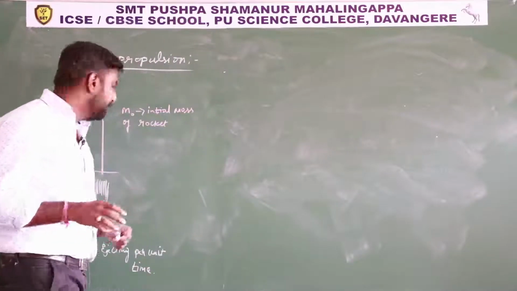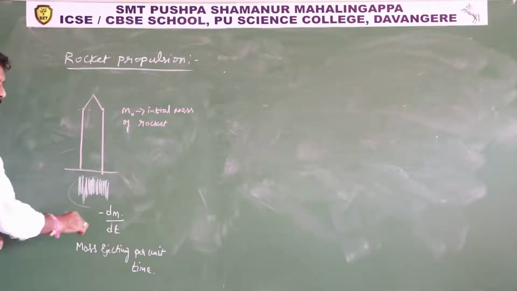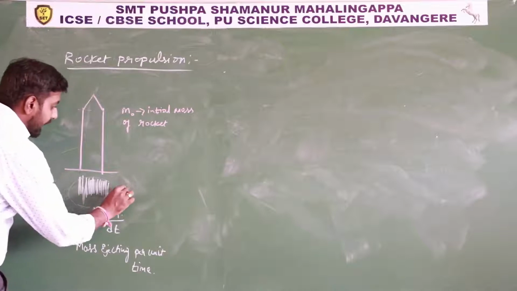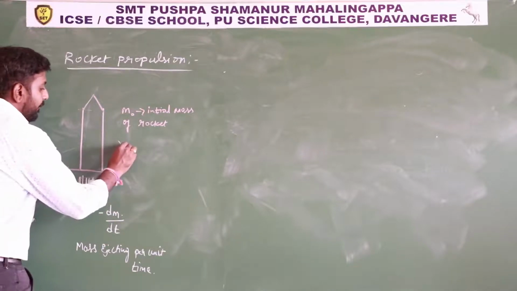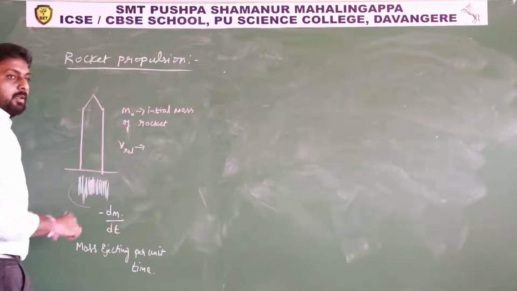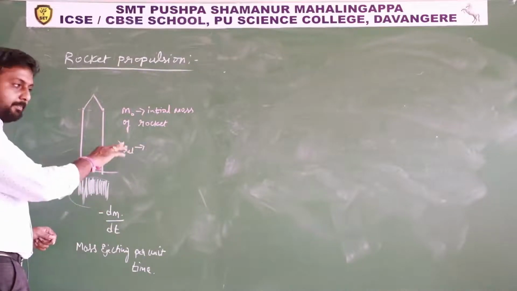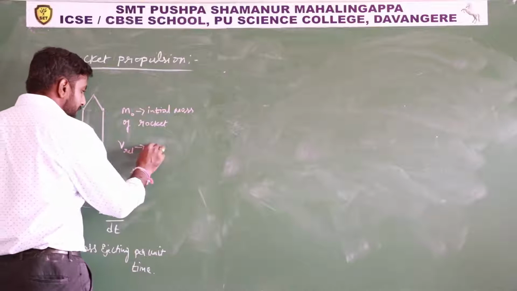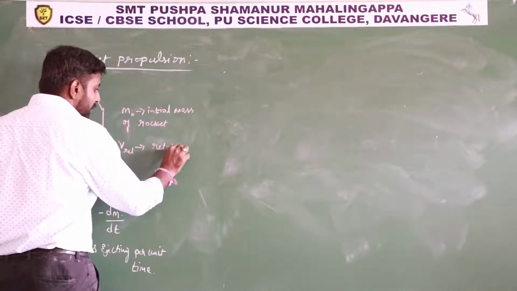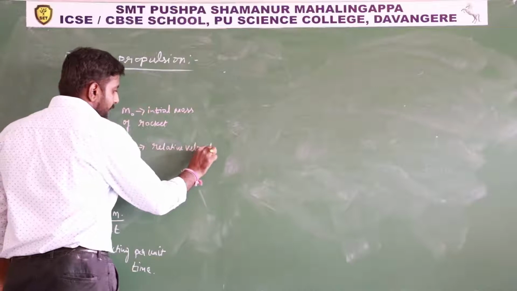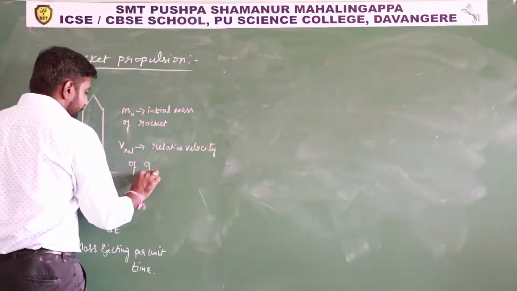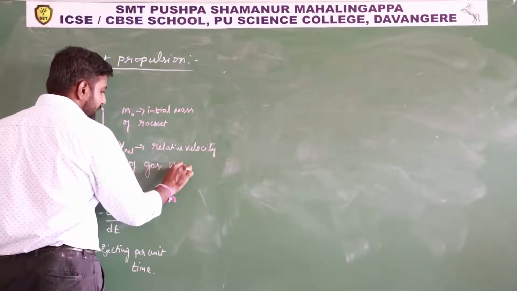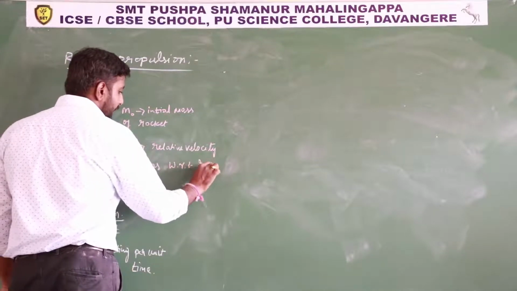And also you have to remember that this gas will come out with some speed. So that speed we will consider as V relative. The gas will come out with some speed, that speed is V relative. V relative is defined as the relative velocity of gases, or the relative velocity of gas with respect to rocket.